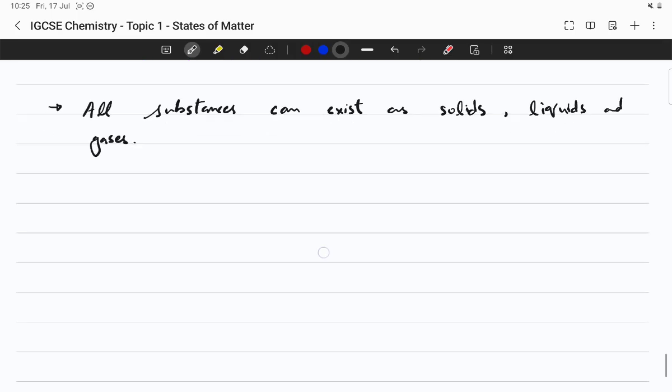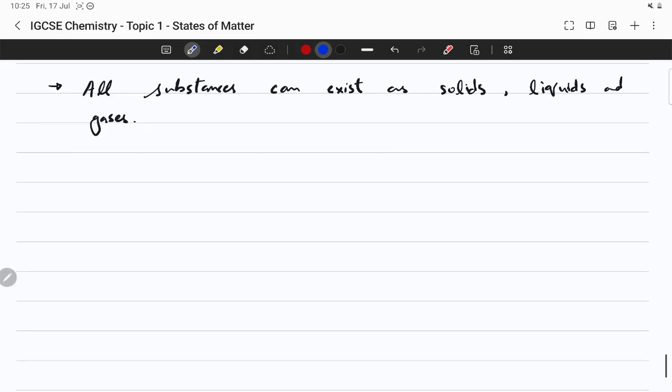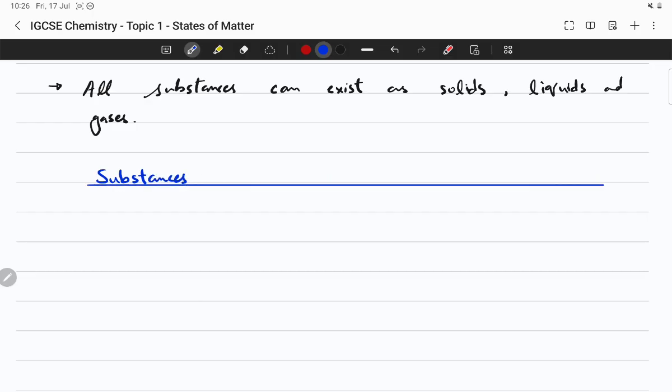Let's consider some examples. Let's put some different substances here. Let's put the melting point here, MPT, meaning melting point in degrees Celsius, and let's put their boiling point here. So let's talk about that.